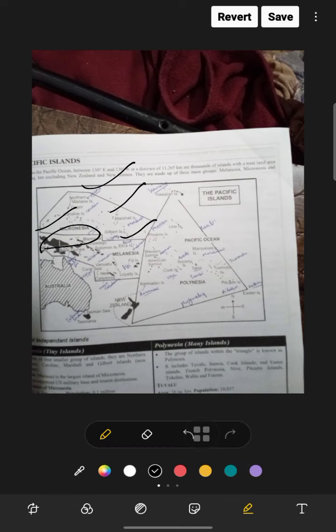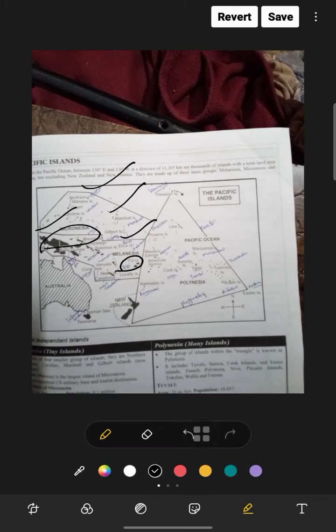Okay. Now this is Melanesia. Melanesia is basically where there is Fiji. Fiji is in Melanesia. So in Micronesia there are the Marshall Islands, Gilbert Islands, but in Melanesia there is Fiji, and there is New Caledonia. This is New Caledonia. This is Fiji, and this is the Solomon Islands also, and the Bismarck Archipelago also. Papua New Guinea is in this area.